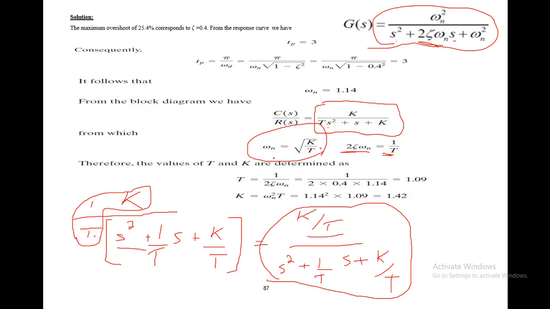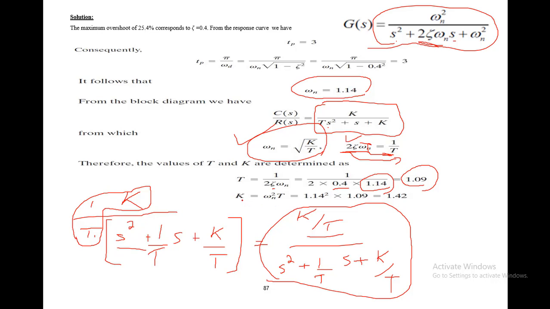Now we have got the value of omega n, and we have got the value of 2 zeta omega n. So from this you can get T from here. You just have to multiply T on both sides. You will get T equal to 1 divided by 2 zeta omega n, and you know that the value of zeta was given to us, that is 0.4, and the natural frequency we have found out is basically 1.14. So the capital T value turns out to be 1.09.